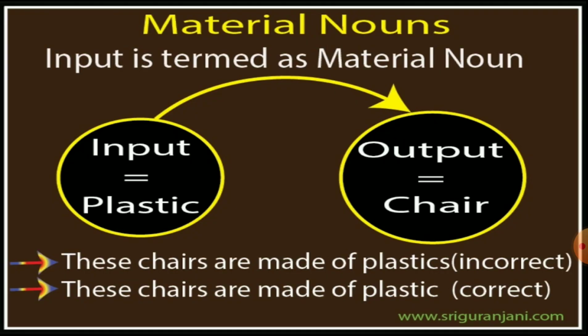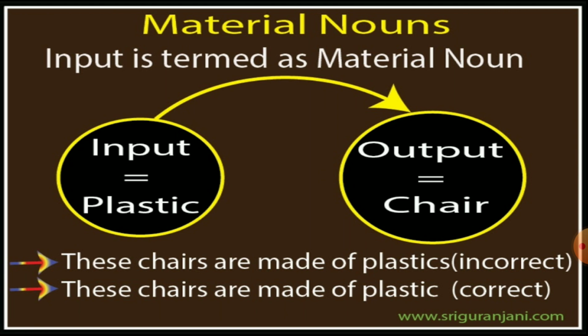Here see how they have mentioned material nouns. So the input of an end product is called a material noun. So what is the input here in this case? It is plastic. What is the end product? Product, that is the output. Output is chair. What else can you make from plastic, children?